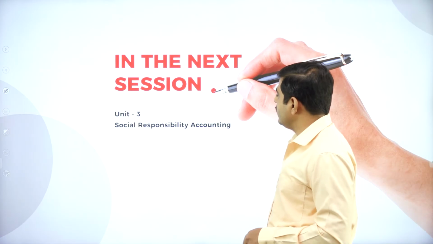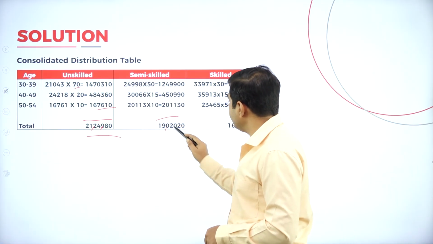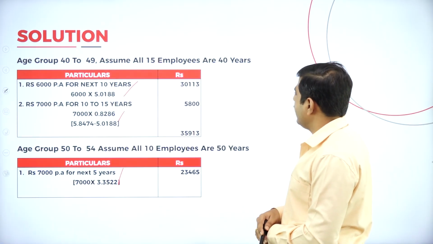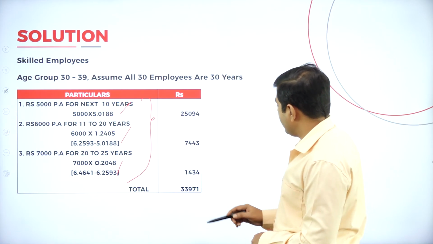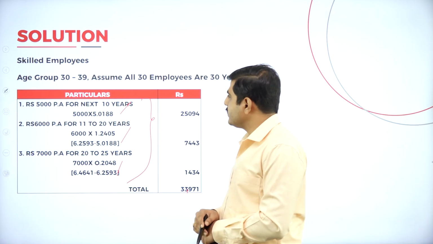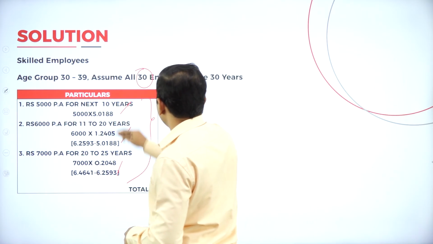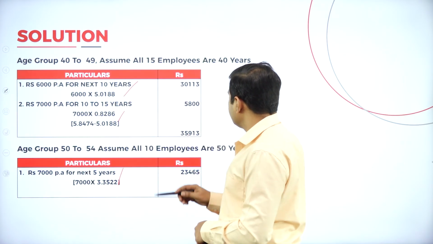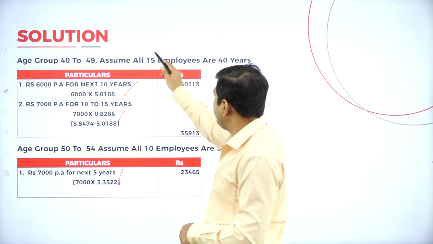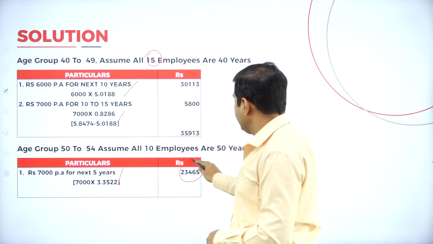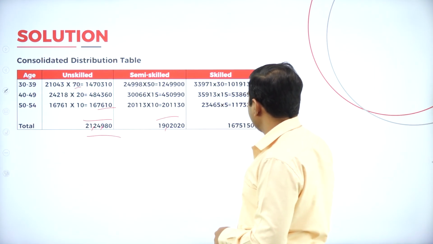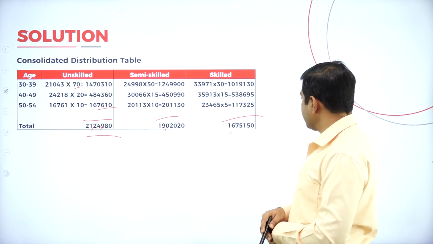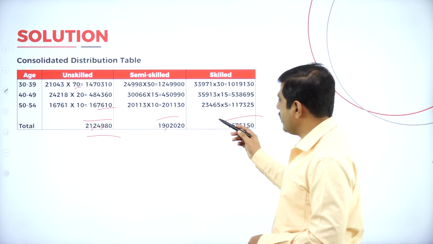If you add all these, you'll get 19,02,020. Again coming to the last one, skilled employees: 33,971 into 30 employees. Again 35,913 into 15 employees. Again 23,465 into 10 employees. Add all these and you'll get 16,75,150. This is how we should calculate.